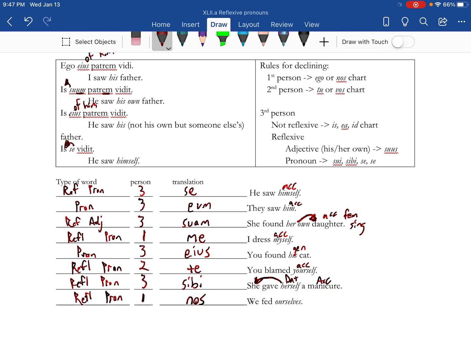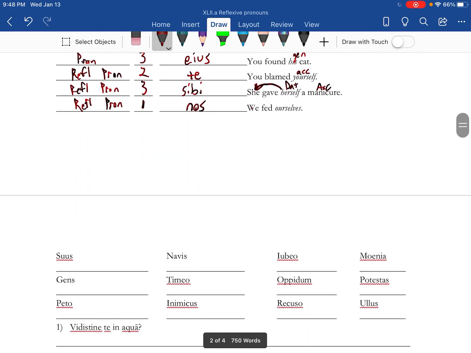So when trying to sort these out, especially on the homework, please take the time to use this chart. And the ego nos and the is, ea, id charts, if you don't have them locked away in your head, they're in the green sheet for you, or the green packet.